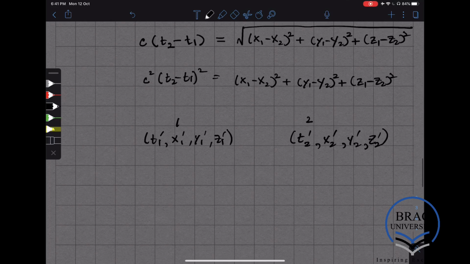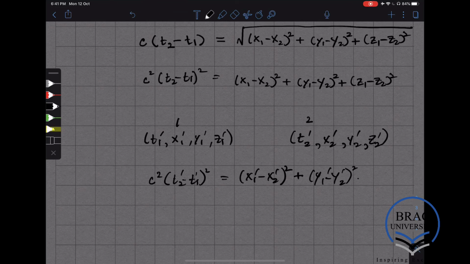And the analogous relationship then would be c squared (t2 prime minus t1 prime) squared is equal to (x1 prime minus x2 prime) squared plus (y1 prime minus y2 prime) squared plus (z1 prime minus z2 prime) squared.